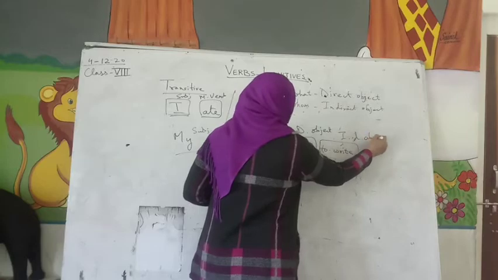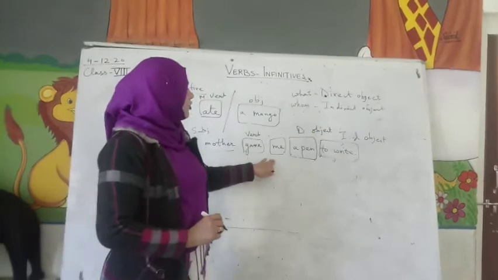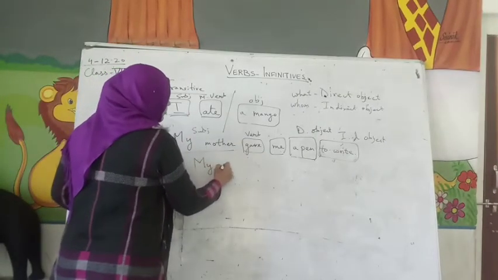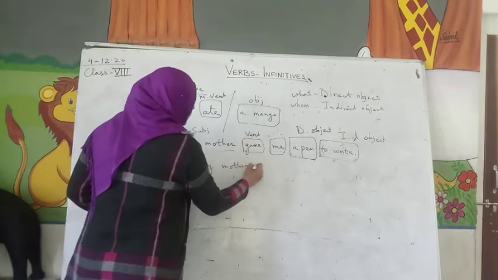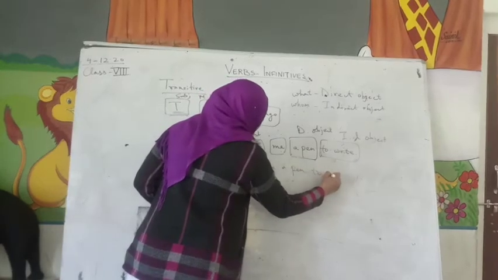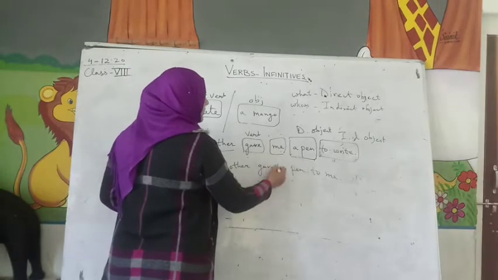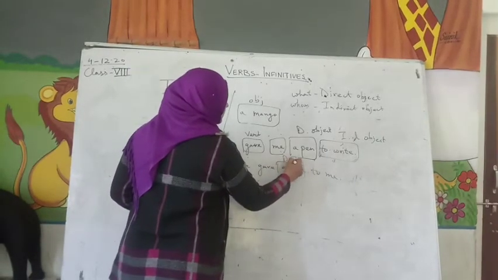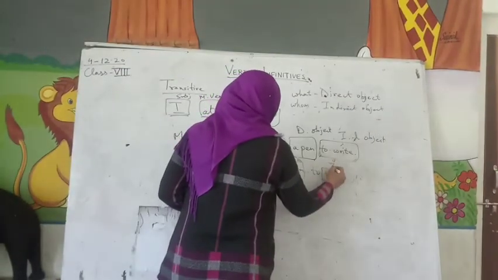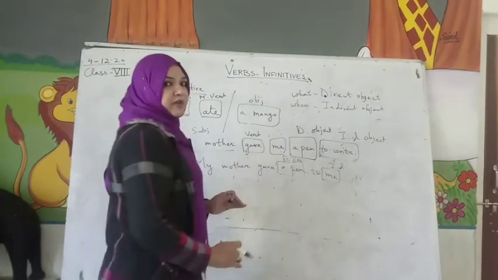Understood? Here me is not the indirect object. You might think for whom, but if this example would be like this: My mother gave a pen to me. Yes? So here, my mother gave what? Here it is the direct object, and to whom? So me. So me is the indirect object. Understood? So here you have to be careful.